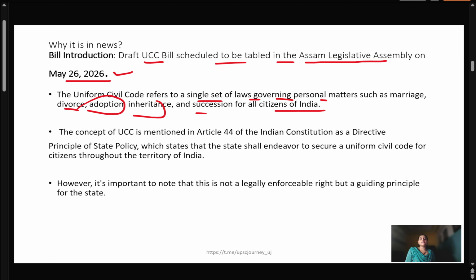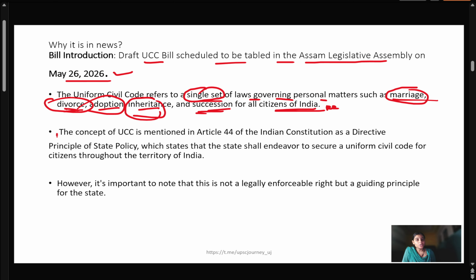Because as of now we have different laws for the Hindu community as well as different laws for the Muslim community. But this Uniform Civil Code seeks to have a single set of laws for all citizens of the country, which deals with matters like marriage, divorce, adoption, inheritance, and succession. So very important that it includes marriage, divorce, adoption, inheritance and succession for all citizens of the country.